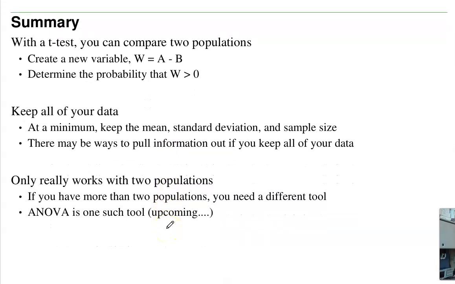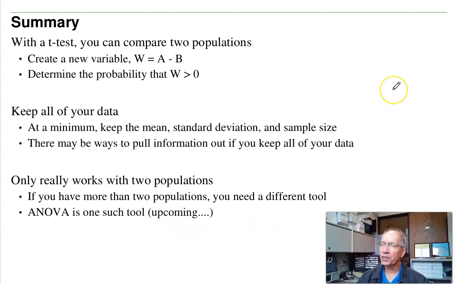But that's the t-test with 2 populations. With the t-test, I can compare 2 populations. The t-test is really designed for a single population, but if I do this trick, I create a new variable w, this is a minus b. I now have 1 population. With 1 population, I can do a t-test. What I'm really doing is checking is w greater than 0, is a greater than b.